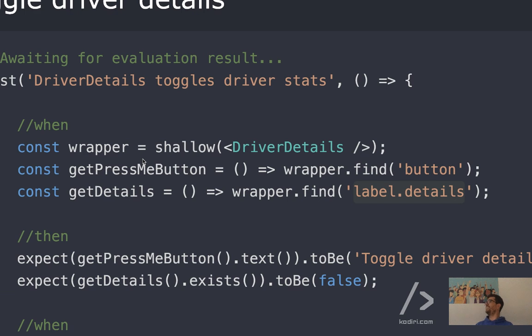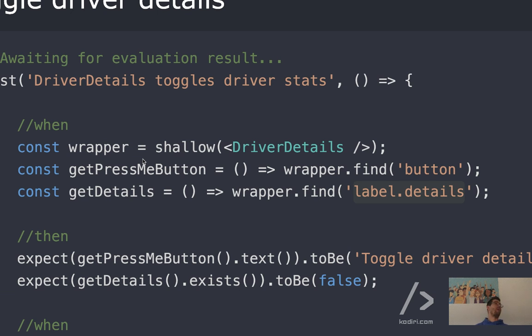Expect details exist to be false. How do we read that? Default value, to be false? No, not default value. It's not about the value. Look at the exists. Last line, last visible line: get details don't exist to be false. So you can put in state this false.